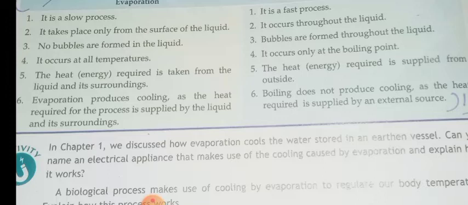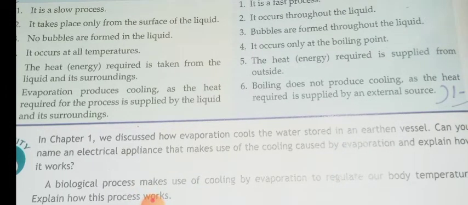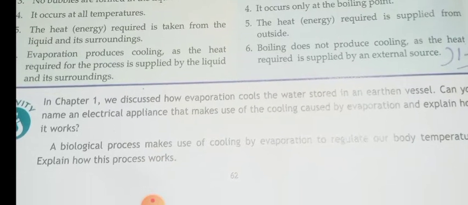Whereas in the case of boiling, the heat required is supplied from outside. So we have to supply heat energy, either from a stove, gas or induction, so that the liquid begins to boil.